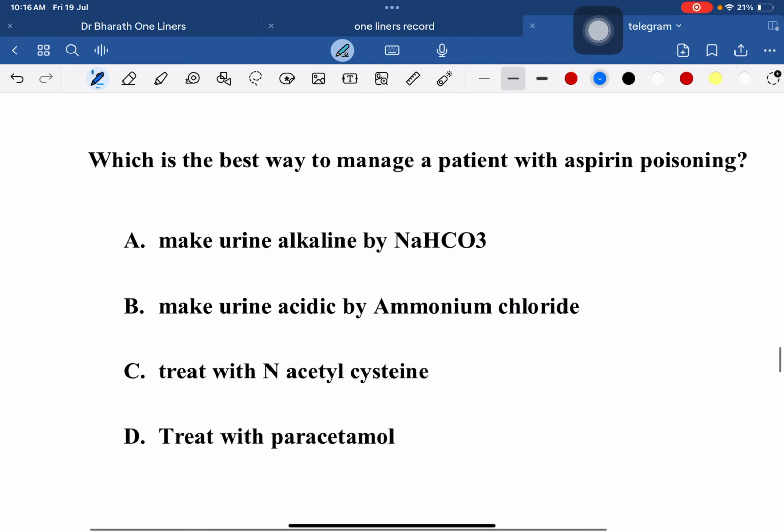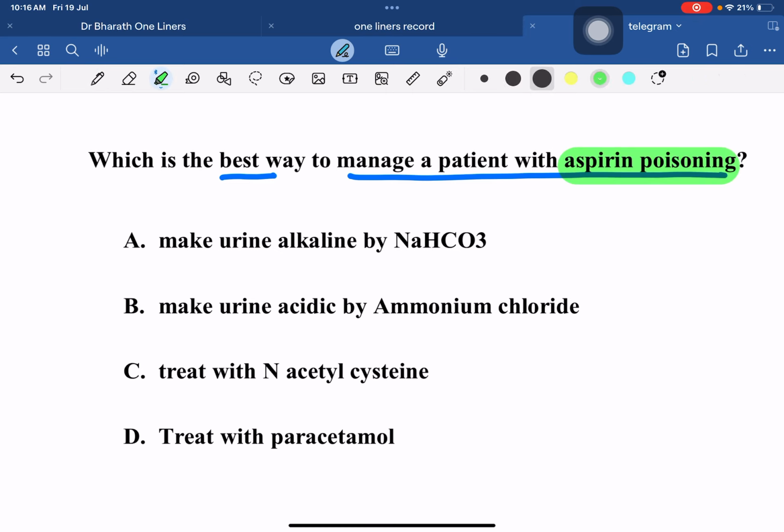Moving on to the next question, which is the best way to manage a patient with aspirin poisoning? Now, whenever I talk about poisoning, I want you all to make a list of poison and antidote, because it comes in every exam. Now, aspirin poisoning, there is no antidote. That means I should do dialysis or I should change the pH of the urine. Now, aspirin is an acidic drug. To make it water soluble or ionized, I should make the urine alkaline by using sodium bicarbonate. So A is the right answer.